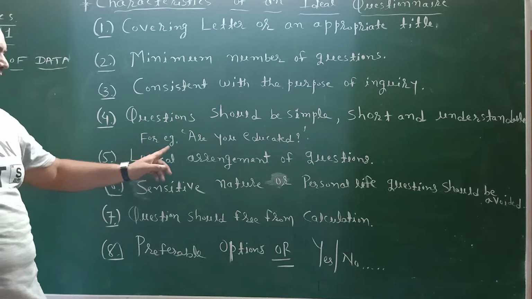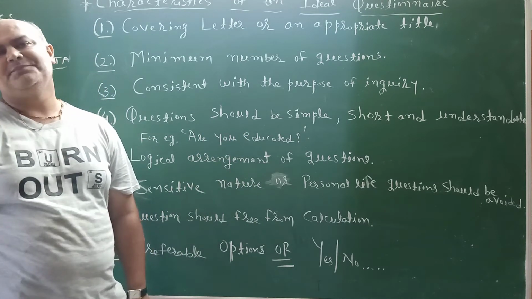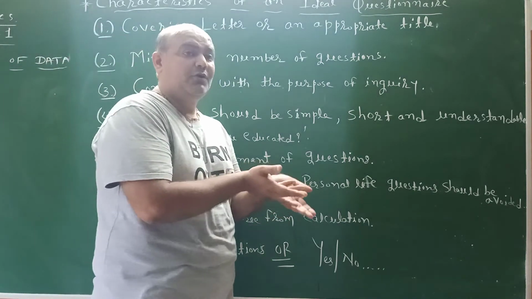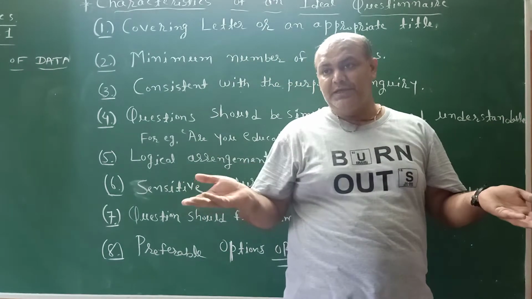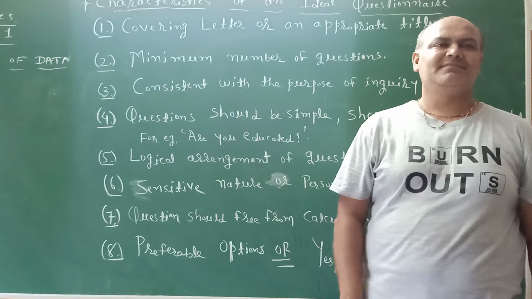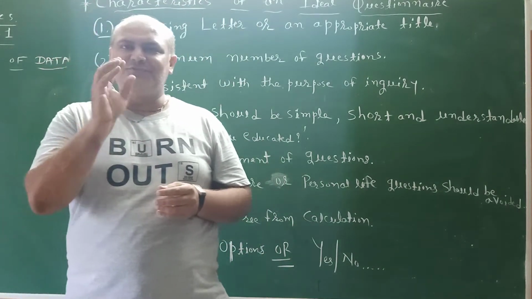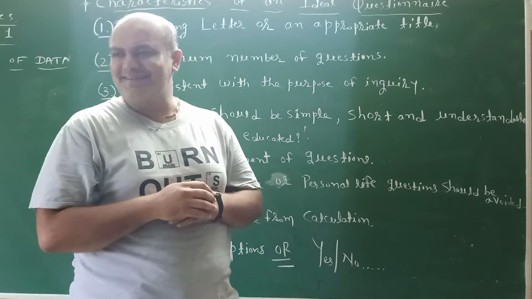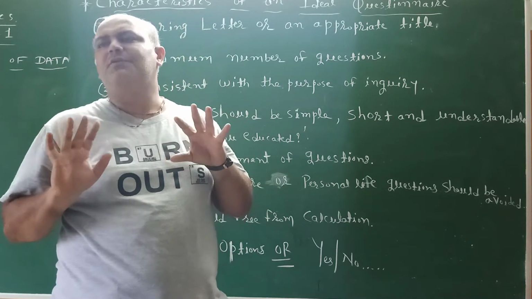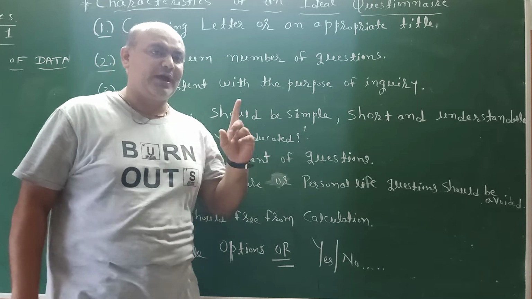For example, here I write one example also. Sometimes some write, are you educated? See, this is an open-ended question. Are you educated means up to primary, or higher secondary, or PhD, or master degree, or B.Ed, or even how much? This is not the proper question. Are you educated? What is the meaning of this? Fifth standard pass is also educated and PhD is also educated. So we have to clarify the question. Short, simple and understandable questions must be there for an ideal questionnaire.